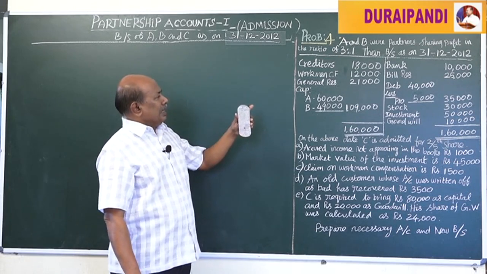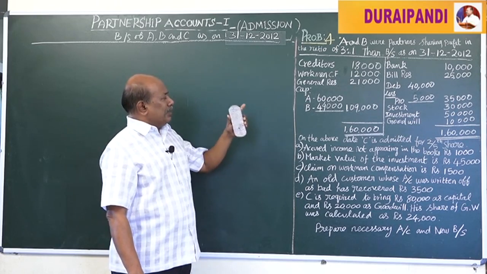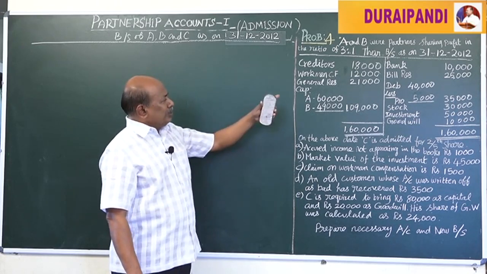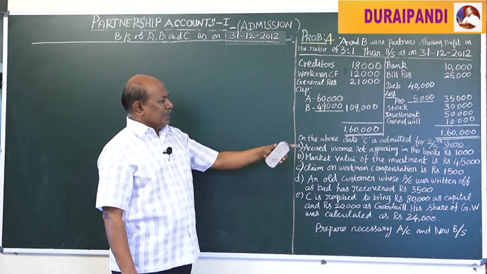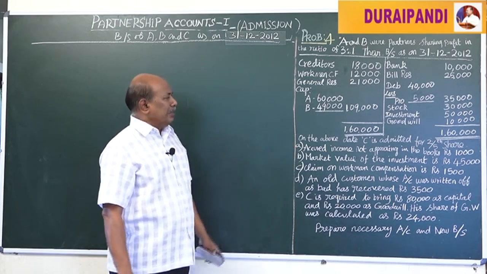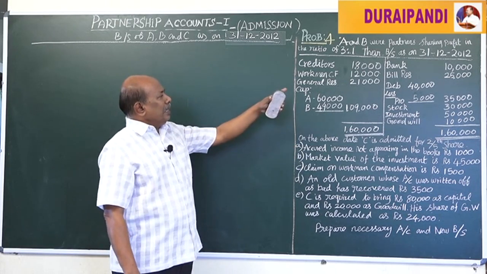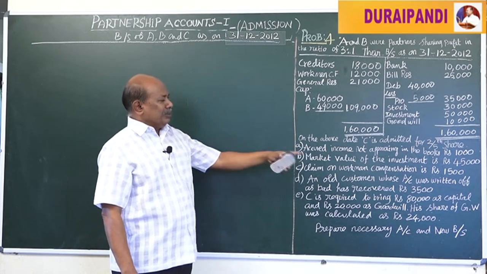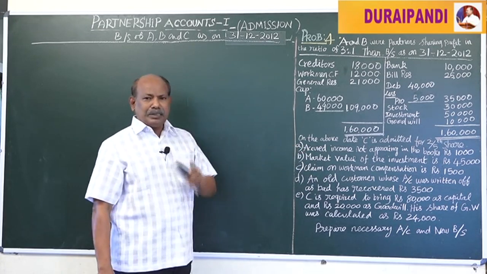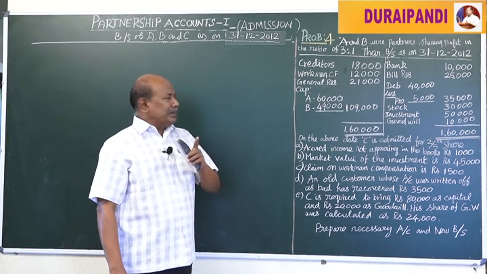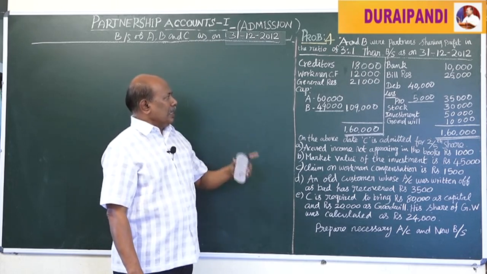Here on the liability side, workmen compensation fund is a liability. It is a past accumulation. Out of 12,000 rupees, a claim on workmen compensation is estimated at 1,500. This 1,500 hereafter will become a liability. From 12,000 we have to deduct 1,500, that means 10,500. It is the past accumulation. It should be shared by existing partners in their old profit sharing ratio.